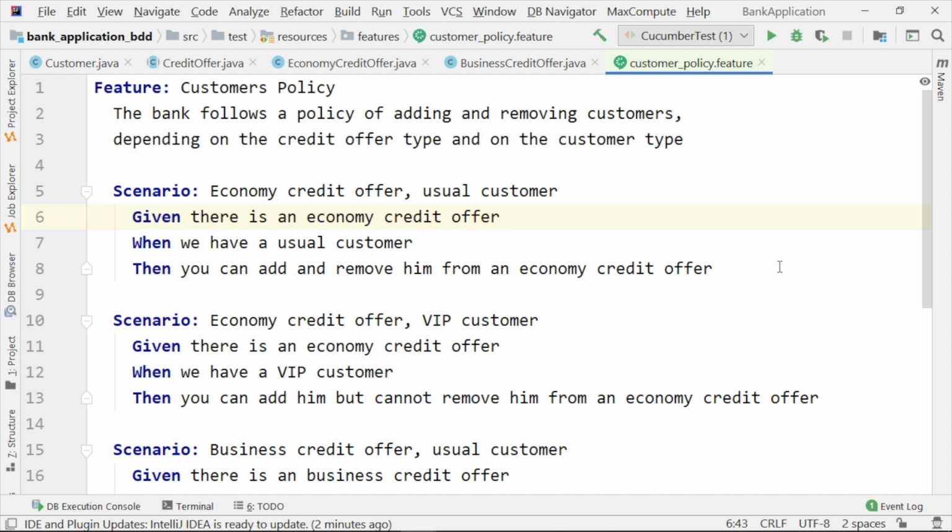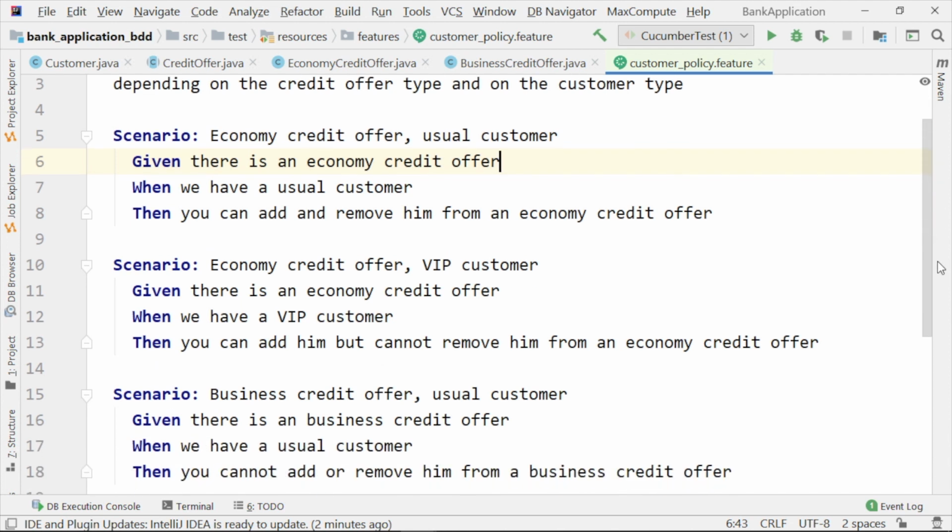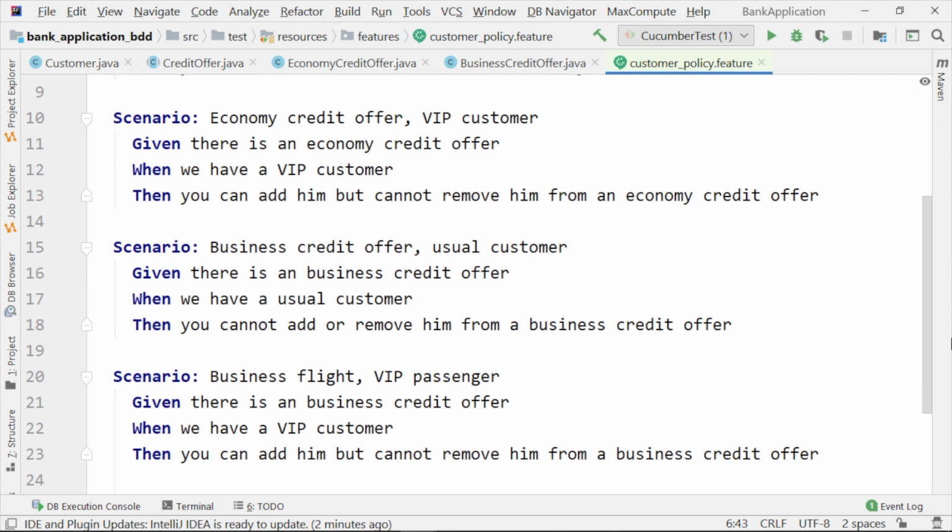Scenario: economy credit offer, usual customer. Given there is an economy credit offer, when we have a usual customer, then you can add and remove him from an economy credit offer. And another three scenarios of the same kind. In fact, they are the scenarios that we have already seen.